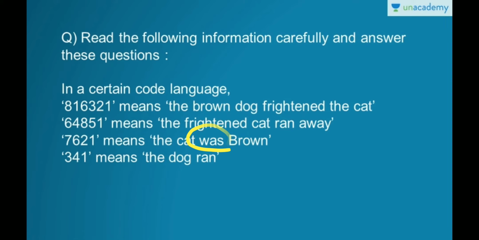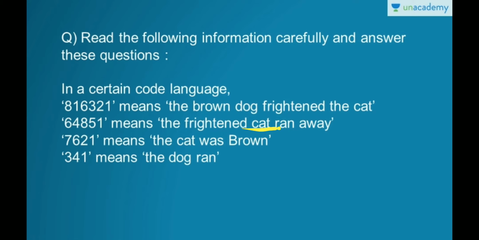Now we are left with only frightened, for which we have to find out the coding. Frightened is in this sentence and in the second one. The number which is repeated in both of them can be the coding for frightened. But see here, cat is in the first sentence and cat is over here also, right?